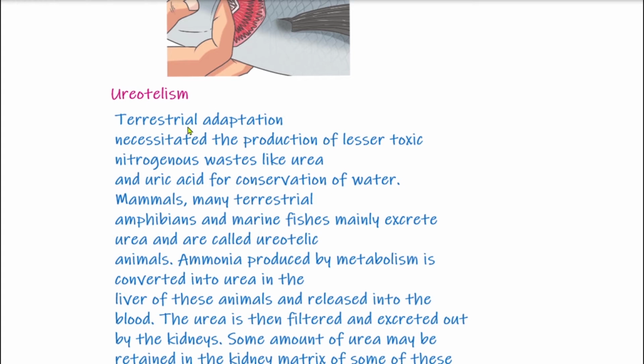So as the aquatic animals developed terrestrial adaptation, when they started living on the land, they were required to preserve water. To preserve the water, they started producing lesser toxic nitrogenous wastes like urea and uric acid. So ammonia was very much toxic, and lesser toxic are urea and uric acid, and they started forming these nitrogenous wastes for the conservation of water.